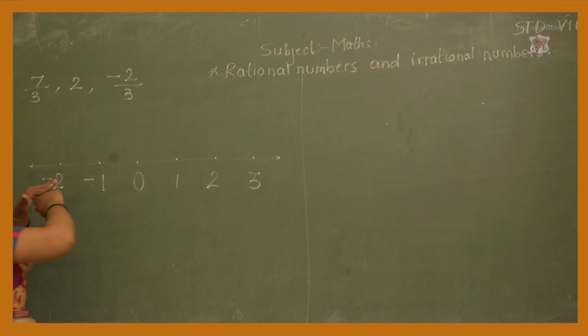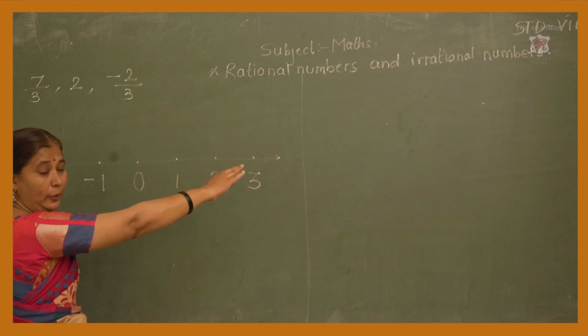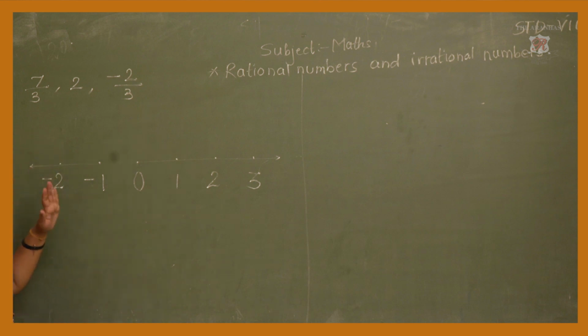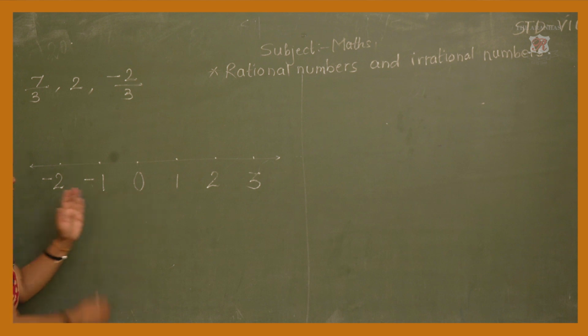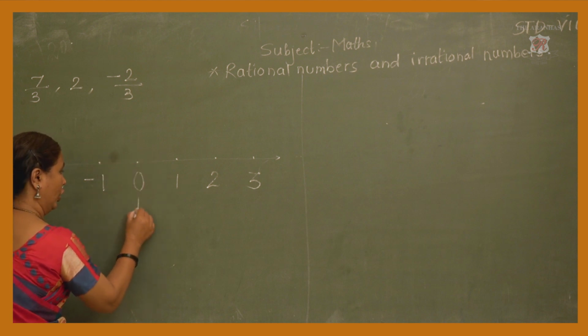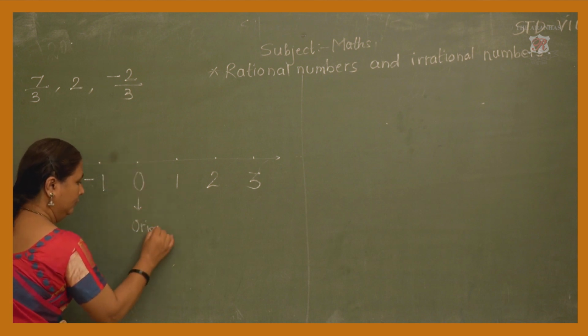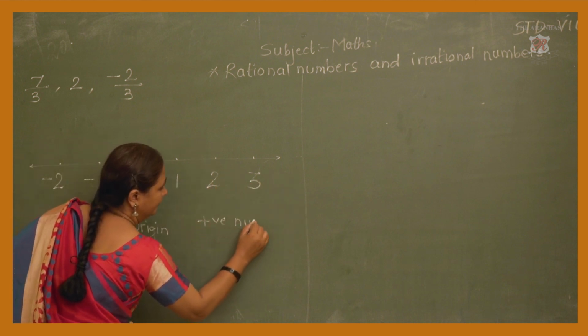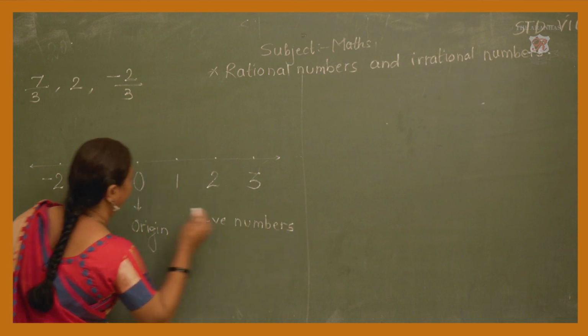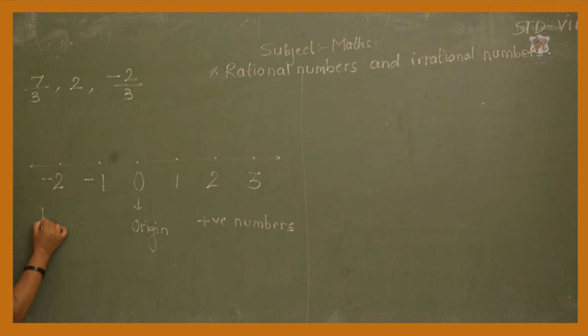Number line is infinite in opposite direction. Understood? Now here on the number line, I represent integers on the number line. Here on the number line 0 is called origin. The right hand side is called positive numbers and the left hand side of the 0 is called negative numbers.